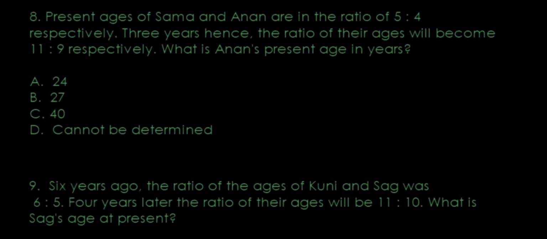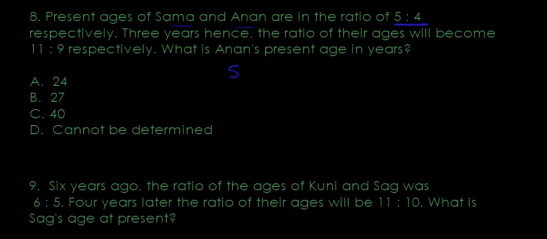Next, question number 8. Present ages of Sama and Anan are 5 to 4. Over here you'd like to pay attention, because question numbers 8, 9, and 10 are slightly different to what we've been doing. Reason being, they're introducing ratio into age-related questions. Again, it's preferable that you give it a try yourself before catching up with the workout.